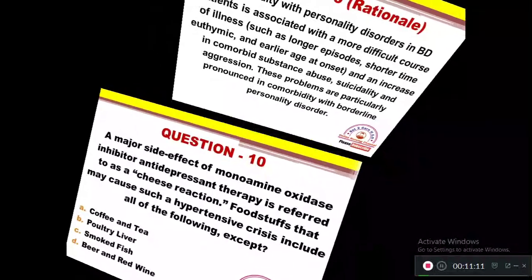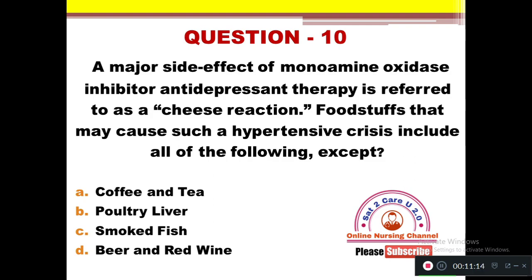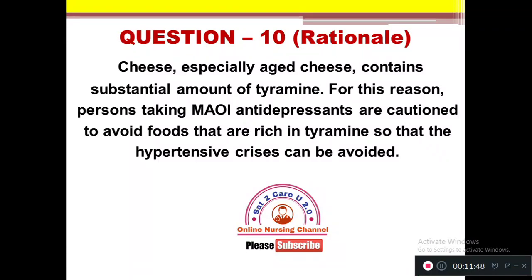Question number 10. A major side effect of monoamine oxidase inhibitor antidepressant therapy is referred to as a cheese reaction. Foodstuffs that may cause such hypertensive crisis include all of the following except A, coffee and tea, B, poultry liver, C, smoked fish, D, beer and red wine. So which substances are to be avoided when you have an antidepressant drug in your treatment regimen and may develop hypertensive crisis because of cheese reaction? The right answer is option A, coffee and tea.